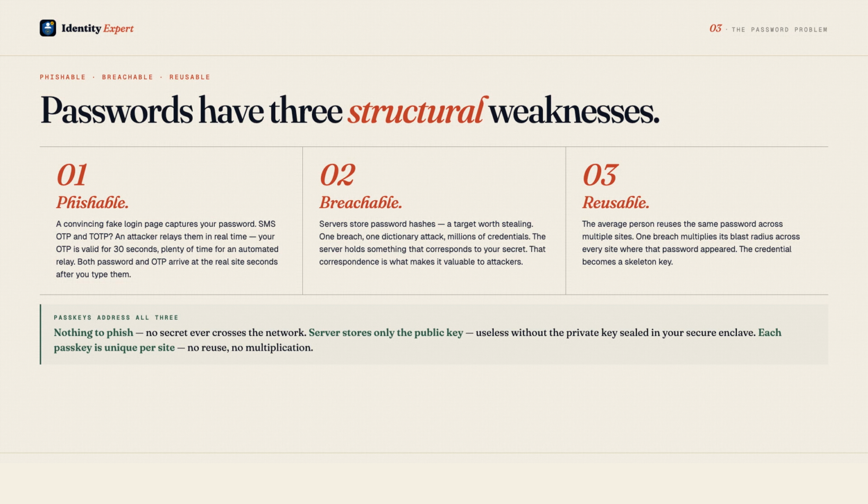Second, passwords are breachable. The server has to store something, a hash of your password. That hash database is a target. Breach it, run a dictionary attack, and millions of credentials are compromised. The server is holding a secret that corresponds to yours. Third, passwords are reusable. The average person has the same password across multiple sites. One breach multiplies across every site where that password was used. Passkeys address all three. There is no password to phish. The server stores only your public key, useless without the private key that never leaves your device. And each passkey is unique to each site, no reuse, no blast radius multiplication.